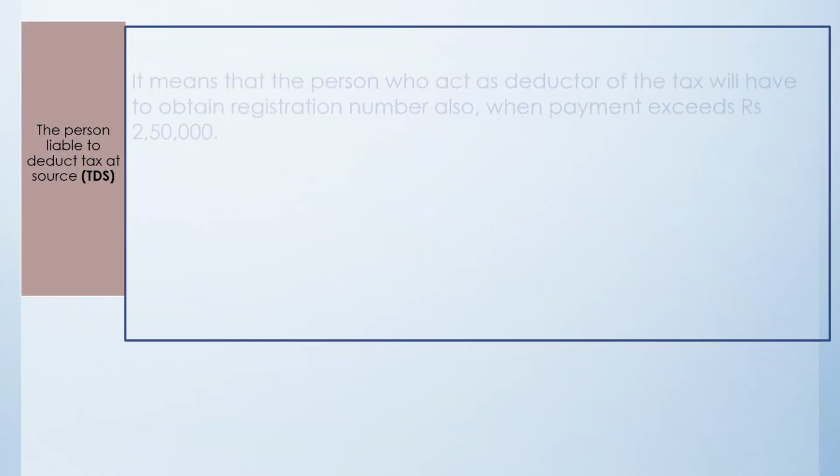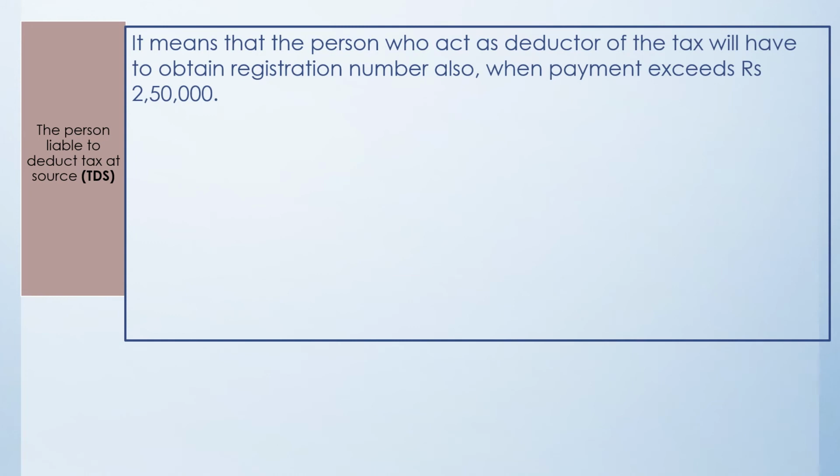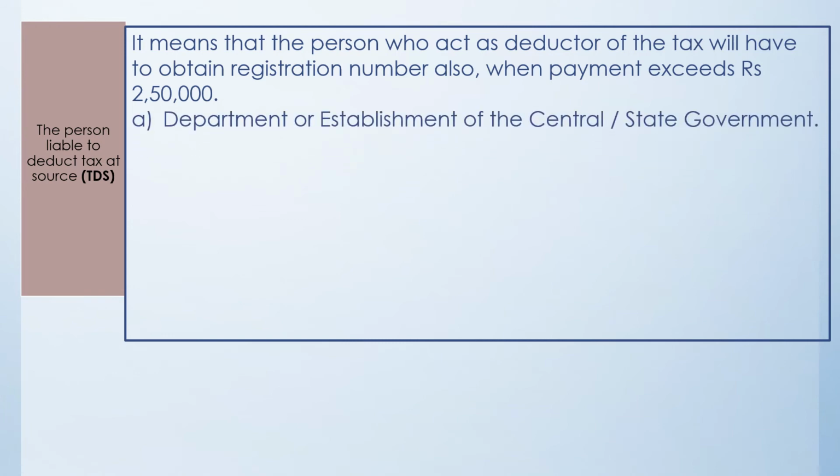Now there are certain scenarios prescribing when the TDS has to be deducted. Take for example, whenever a deductor is paying more than 2,50,000, then it has to be deducted. Now who has to deduct the tax? Any department or establishment established by the central or state government. That means if you are selling goods to the central or state government, the government will deduct 5% and you will get the credit of that 5%, but the government will pay you 95%.